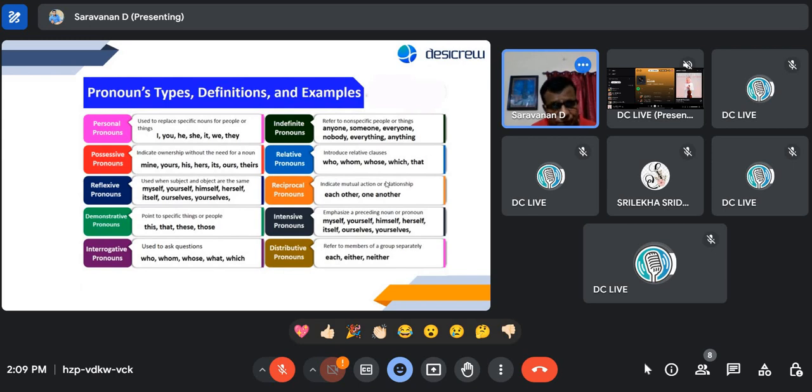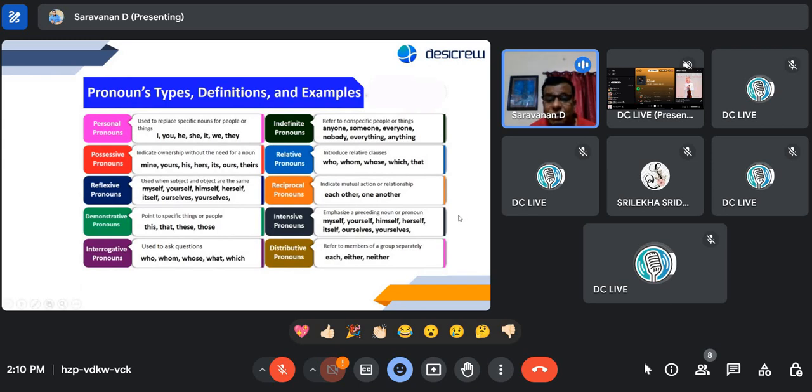Okay, reciprocal. Reciprocal is like, as I said the other day, you greet someone and somebody greets you back. So a good gesture is met with a good gesture, or maybe the opposite as well. If somebody grins or maybe frowns, then probably somebody does that back as well. So reciprocal indicates mutual action or relationship. Each other, one another. They support one another very well. So those kinds of things are reciprocal.